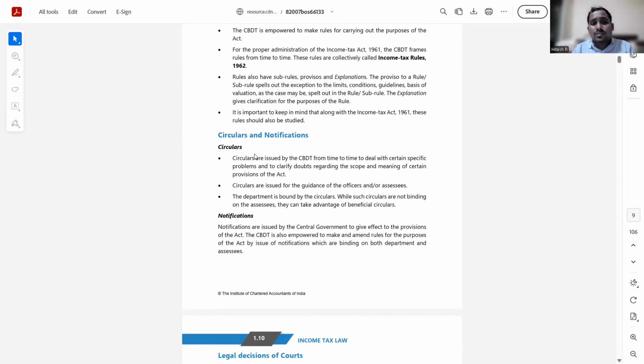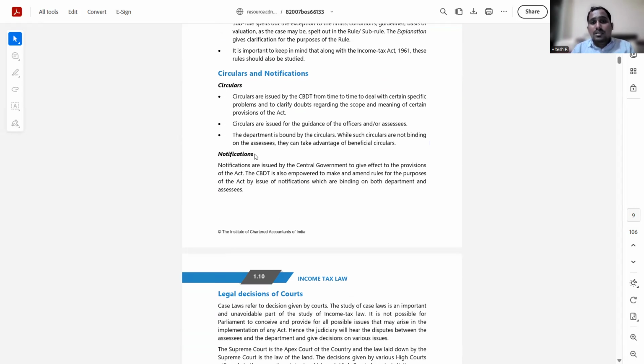and then we come to the circulars and notices. Circulars are issued by the CBDT from time to time, okay, to deal with certain specific problems and to clarify doubts regarding the scope and meaning of certain provisions of act. Like I already mentioned, and when we discuss the components of income tax act, that the act can only provide for what is the possibility. They cannot factor the extreme situation, and they cannot write everything in the act itself.